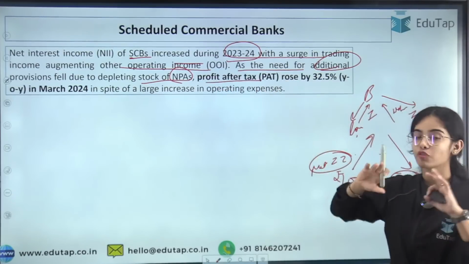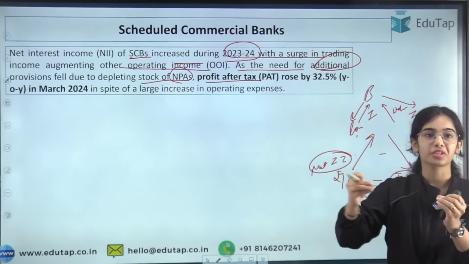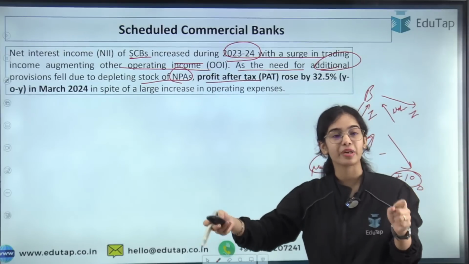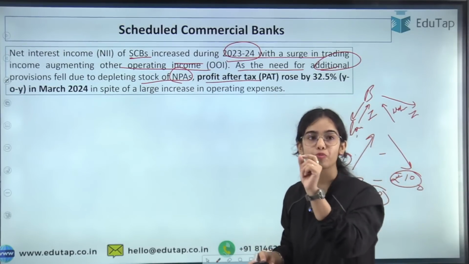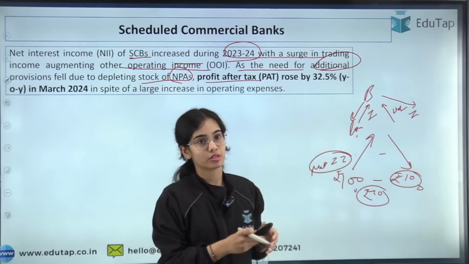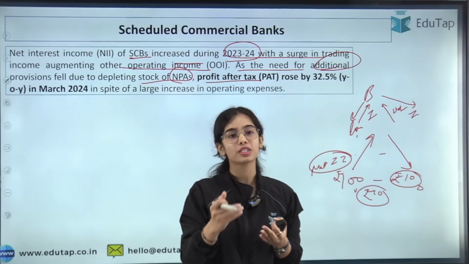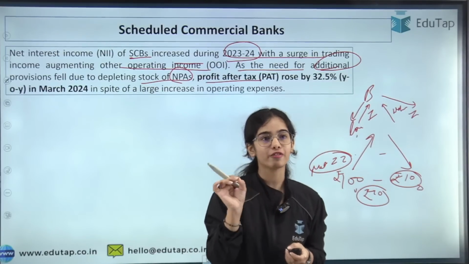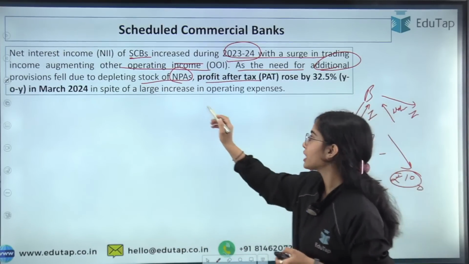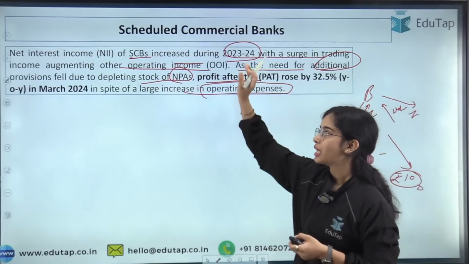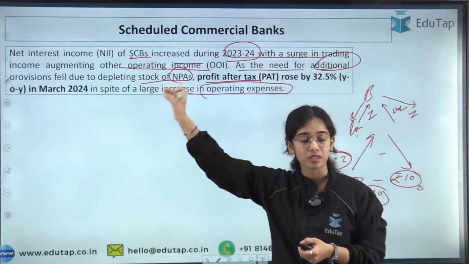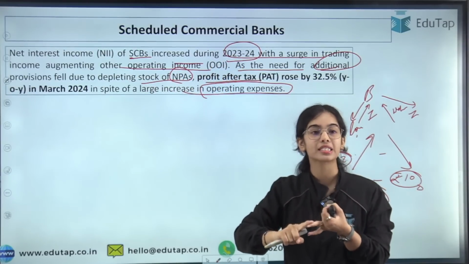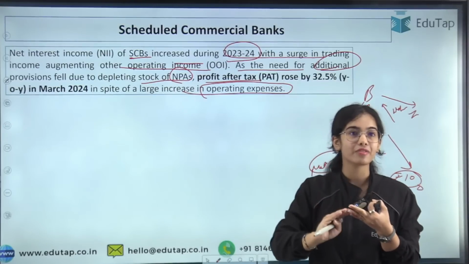Because of all of these scenarios, the profit after tax, that is the profit that is left with them after the tax they have paid, has increased by 32.5%. Okay, so the profit after tax of the scheduled commercial banks rose by 32.5% in spite of a large increase in operating expenses. Their net interest income has increased, their trading income has increased, their provision requirements have decreased.